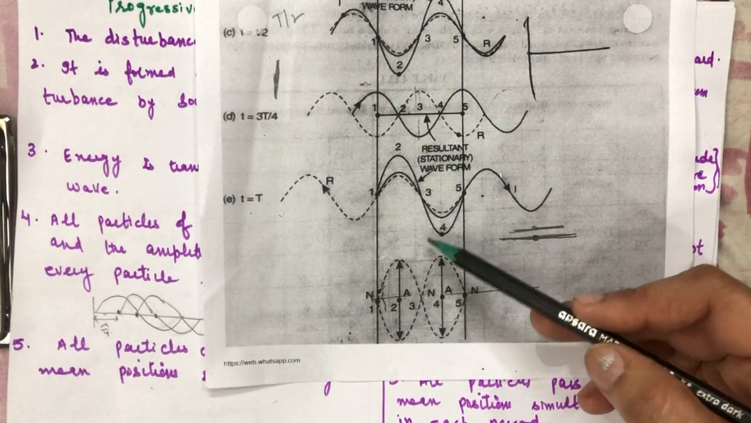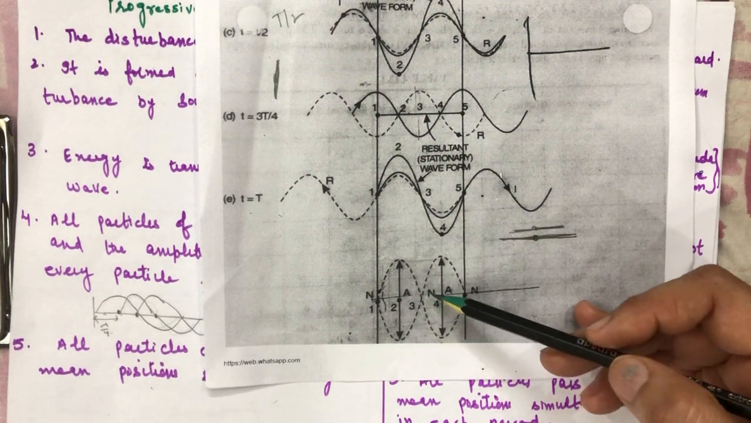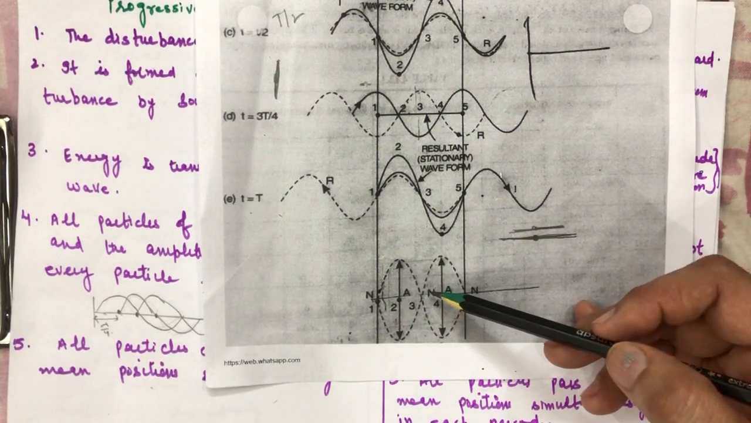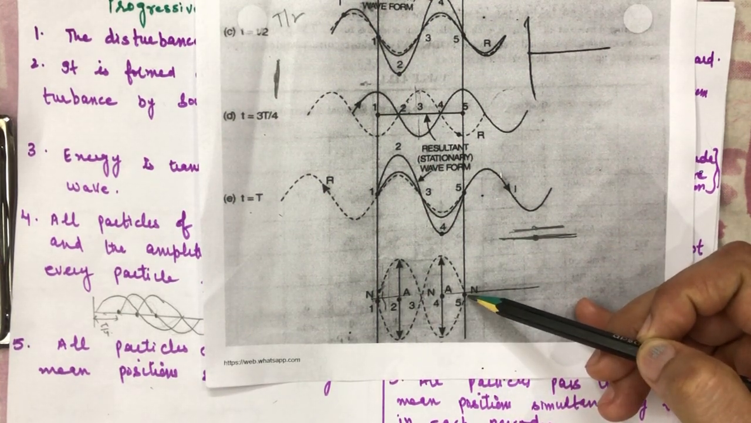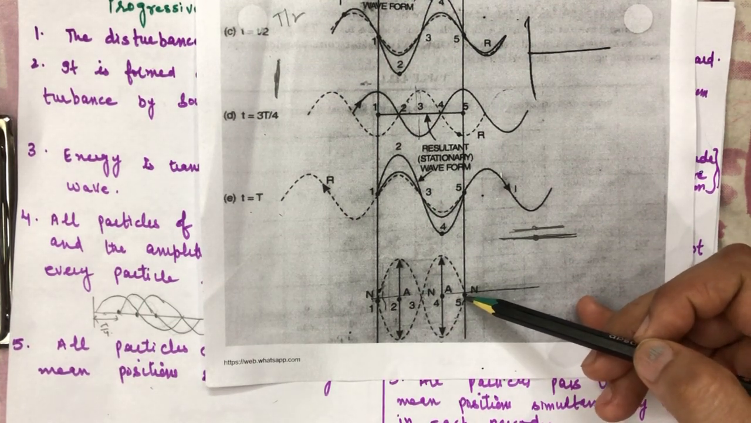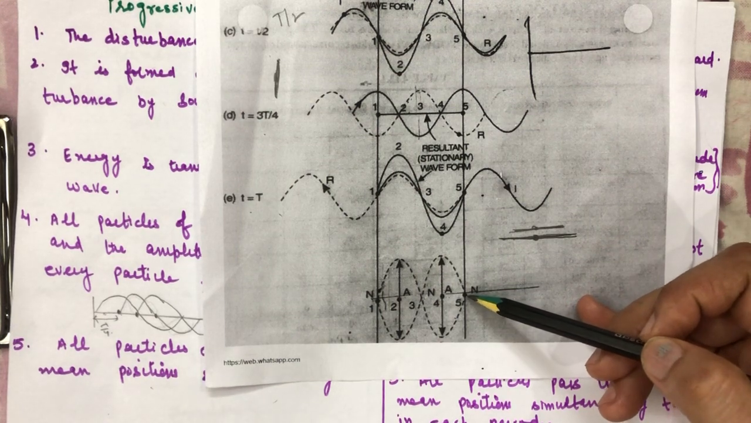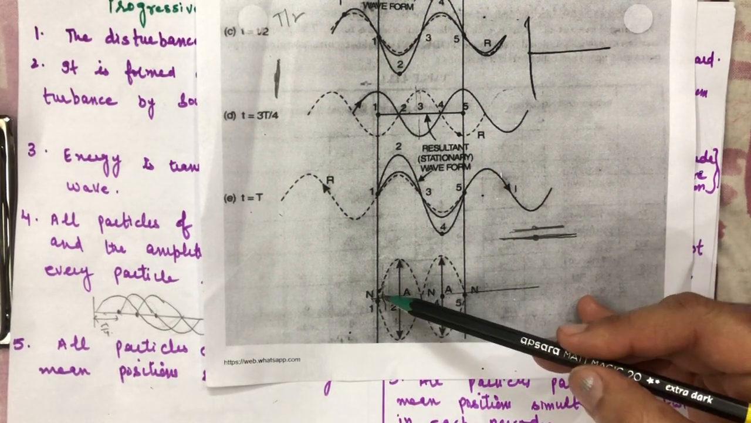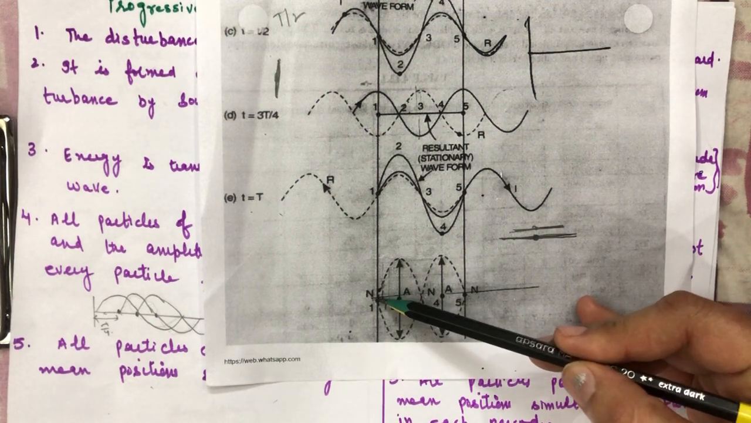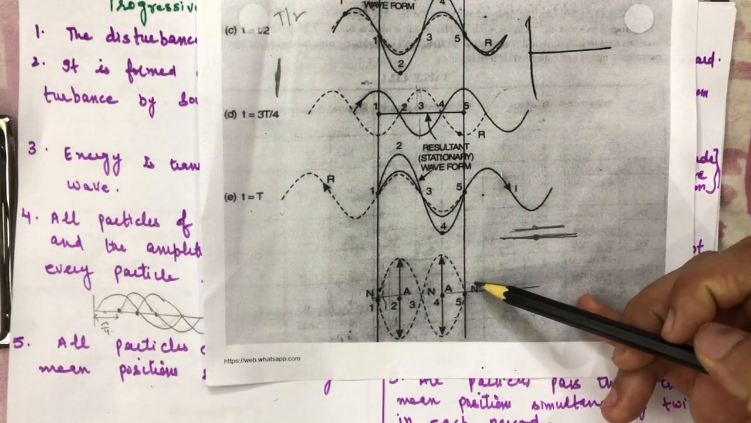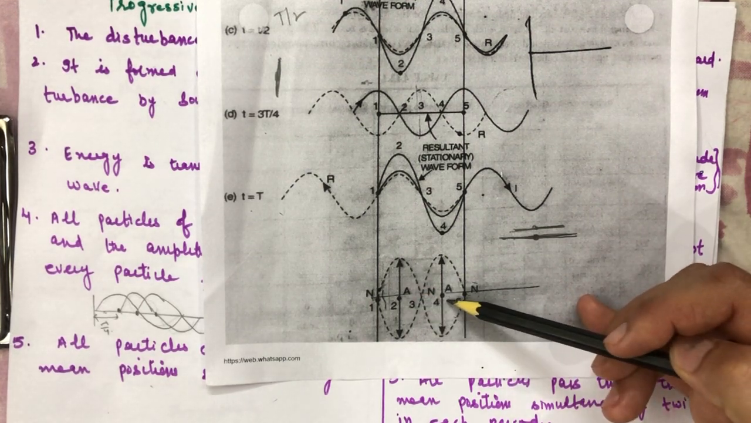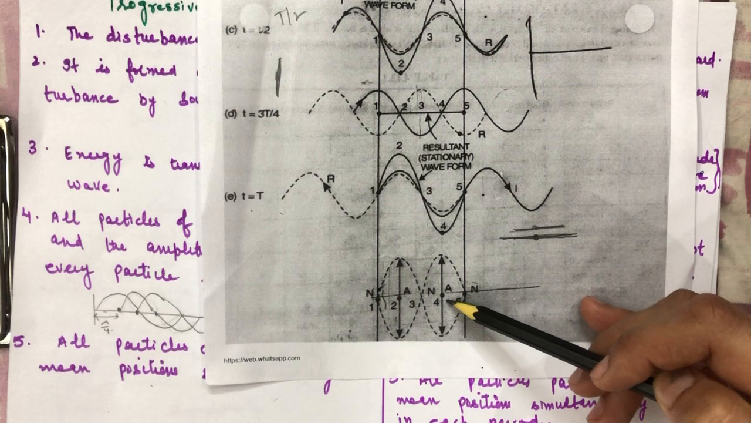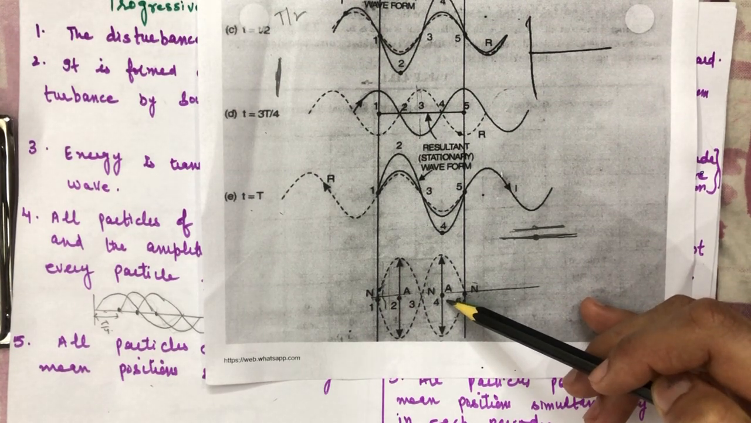From this we can say that particles 1, 3 and 5 don't move, they are at rest. Their displacement is always 0, so these particles are nodes, where they are at rest. And at the corresponding locations of particles 2 and 4, antinodes are formed.